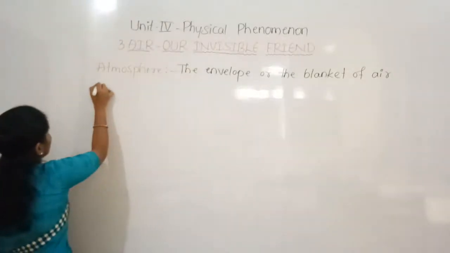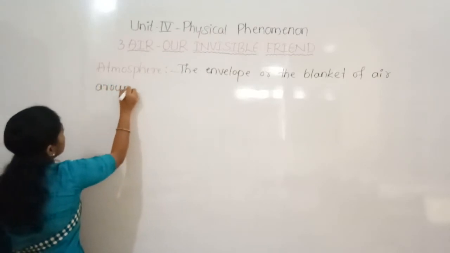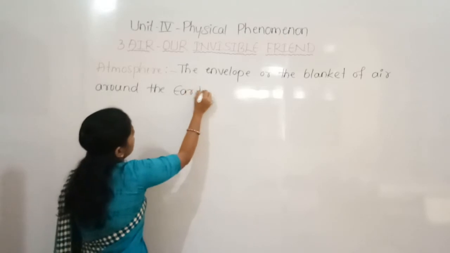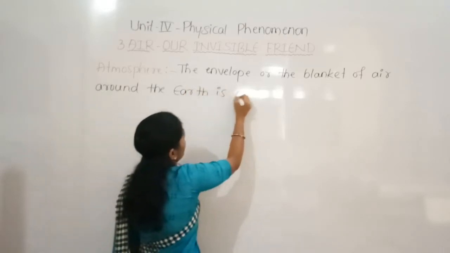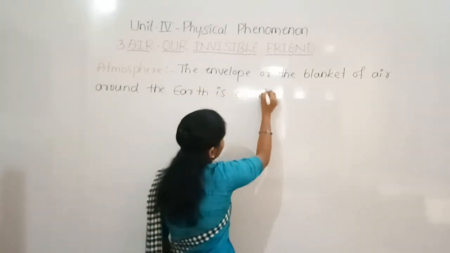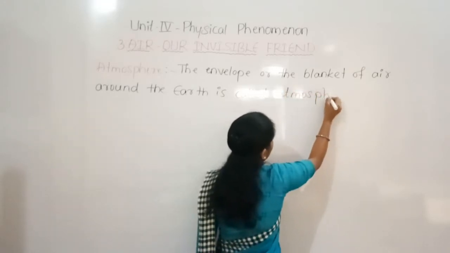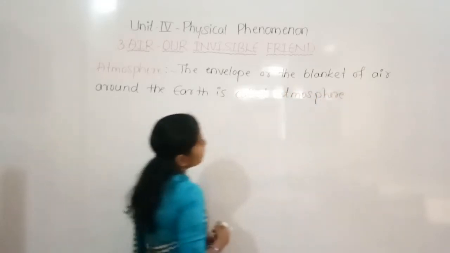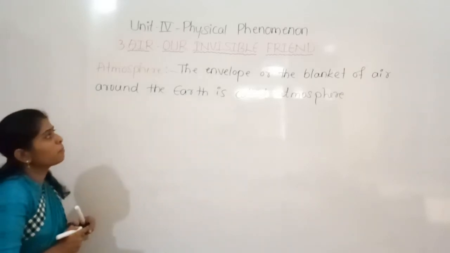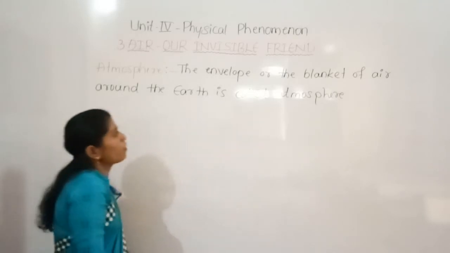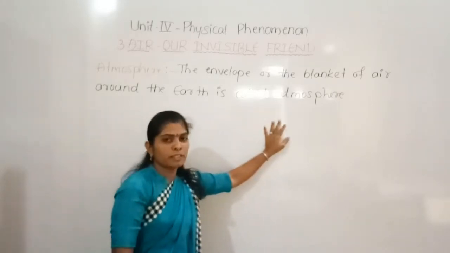Air around the earth is called atmosphere. So our earth is surrounded by a blanket or envelope of air, and that we call the atmosphere.